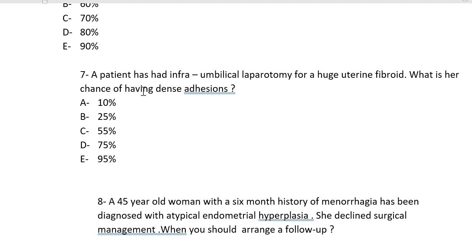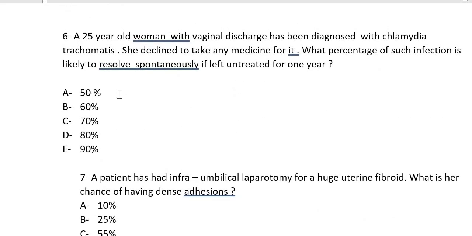Natural immunity also plays a role in clearing infections. But we need to tell these patients that they are at very high risk of developing other complications, so they should be managed properly.